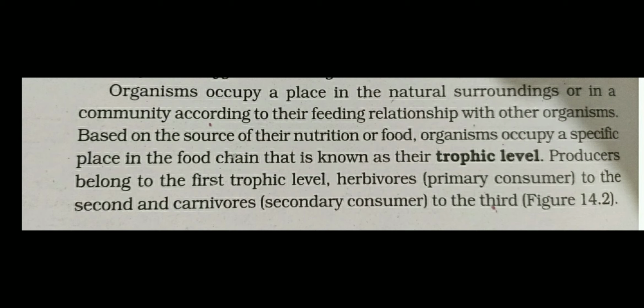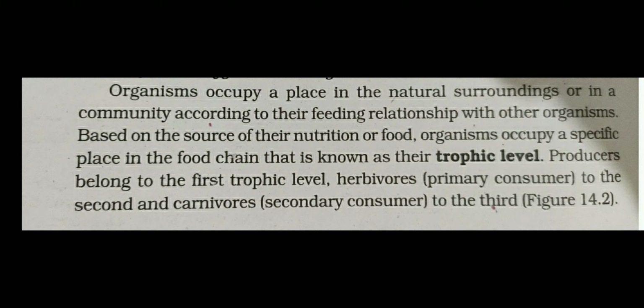Organisms occupy a place in the natural surroundings or in the community according to their feeding relationship with other organisms, based on the source of their nutrition or food. It's very important: an organism occupies a specific place in the food chain. This is called the trophic level. So the position of the organism in the food chain is called the trophic level.